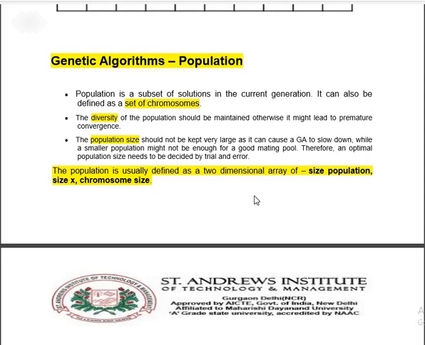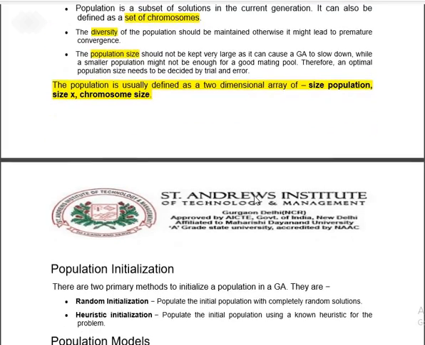The population size may vary. It should not be kept for a very large data set, as the genetic algorithm will slow down. So initially, when we implement the genetic algorithm, we need to find the data set in a proper way to make it more optimized, or decide within a trial method. The population can be defined using a two-dimensional array, as we saw above, represented with the population size by the chromosome size.